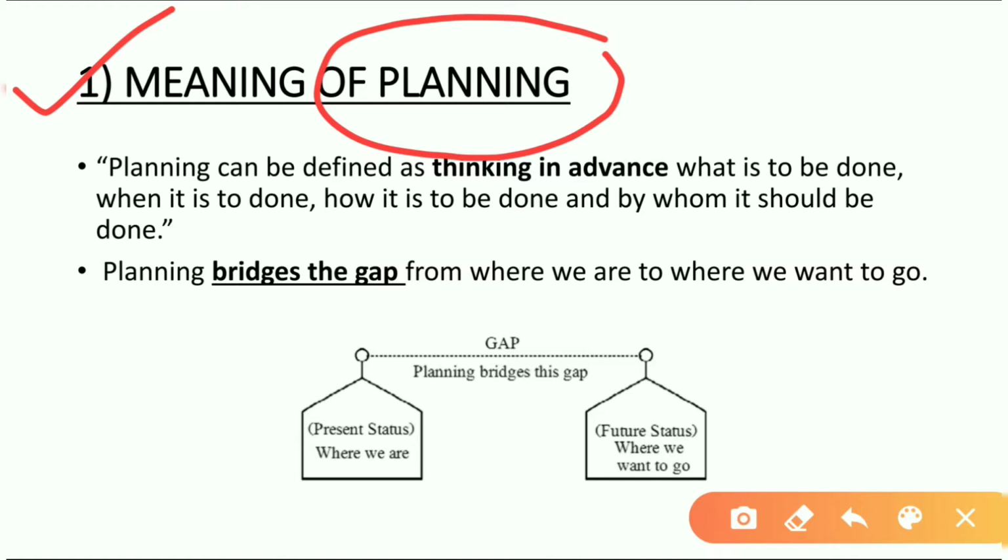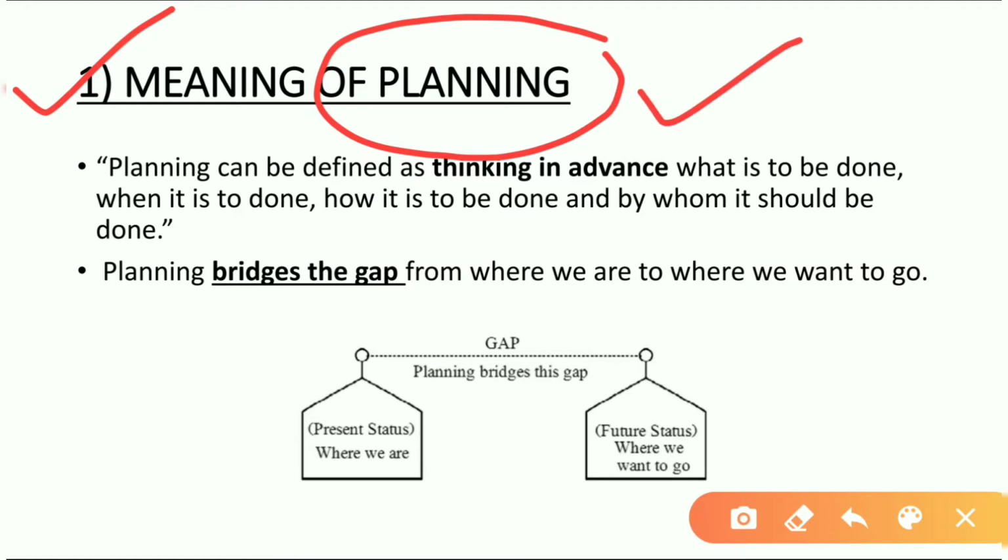All businessmen have to think about the future. They have to make some predictions about the future so that they can achieve their targets. They have to decide what to do, how to do, and when to do. For all this purpose they require planning.